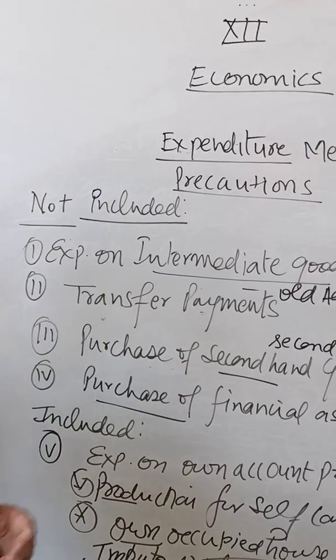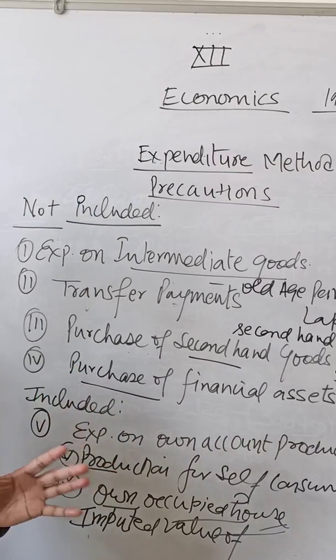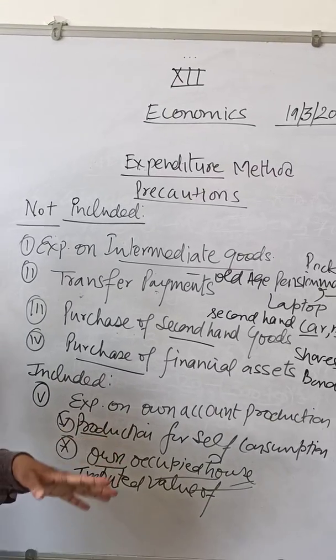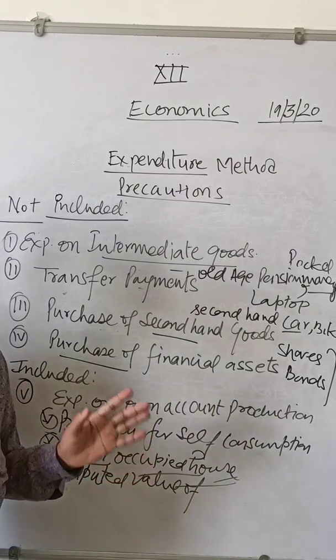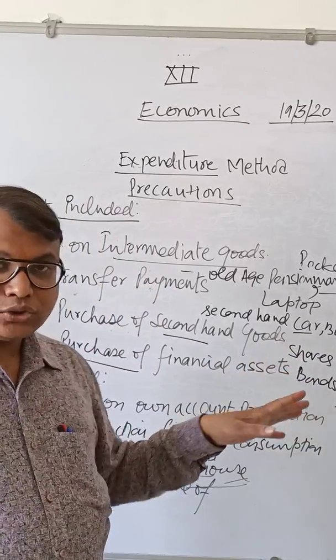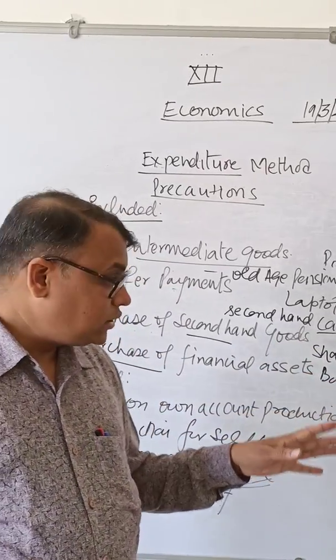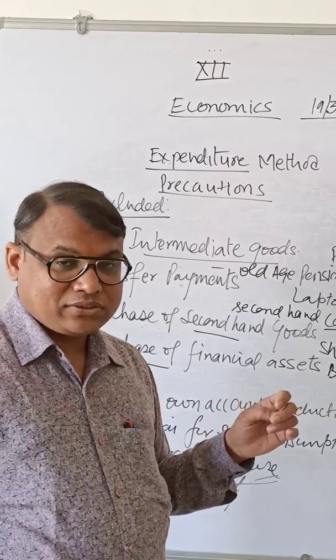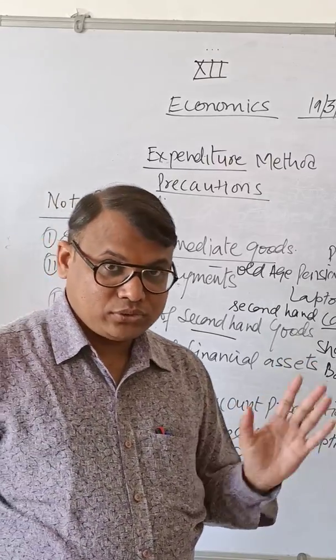In the last videos we have already discussed all 3 methods: output, income, and expenditure, all the precautions of these methods, and numericals of the output method and income method. Now we'll do numericals of the expenditure method in the next videos.